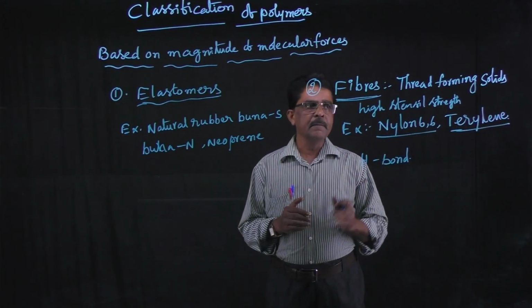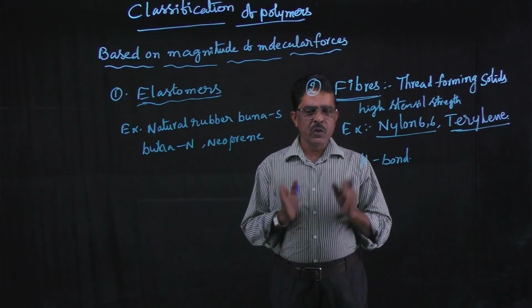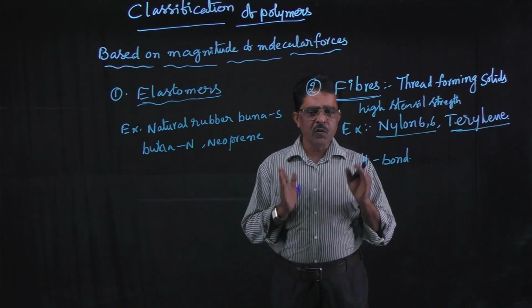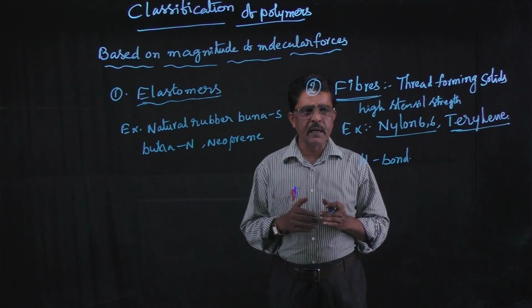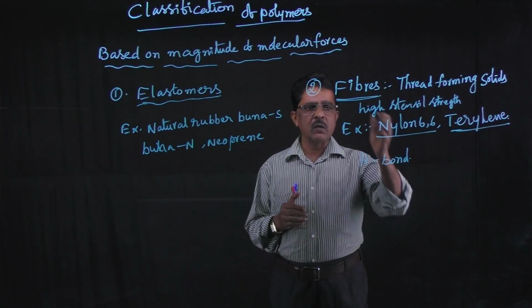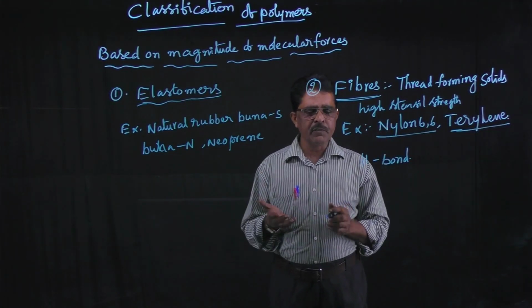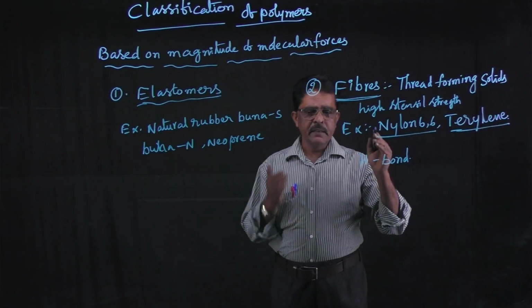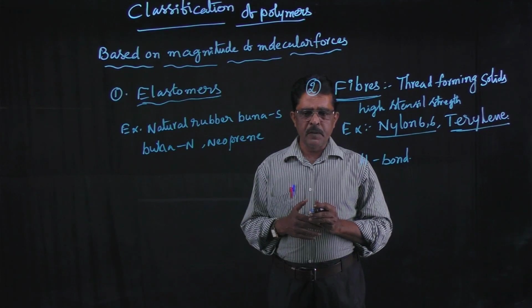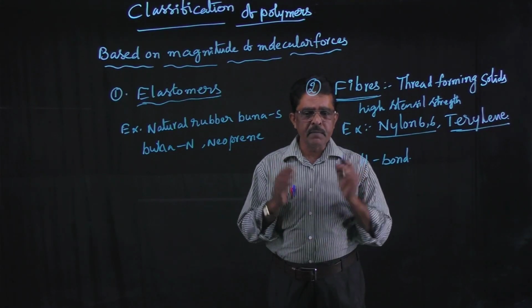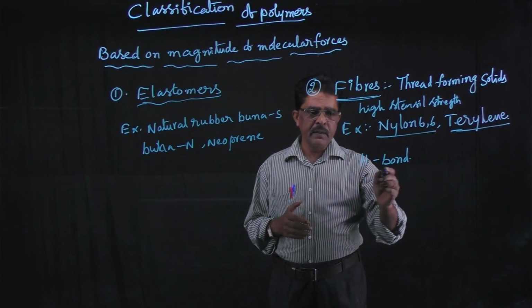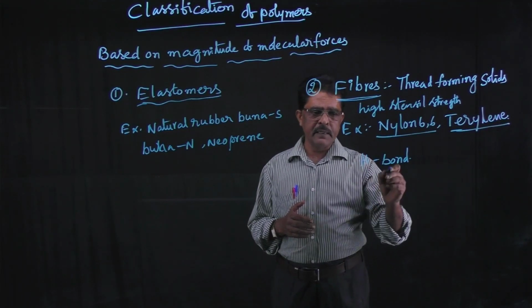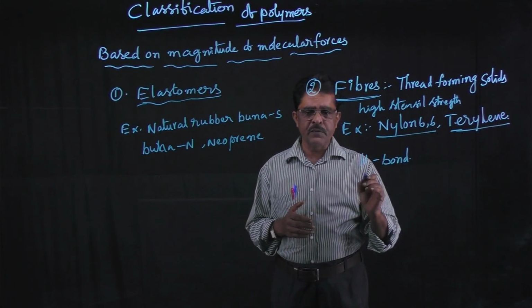Fibers are the polymers which are thread forming solids and have high tensile strength. Examples for fibers are nylon 66 and terylene. In these polymers, the intermolecular forces are hydrogen bonds, a weak intermolecular force of attraction.